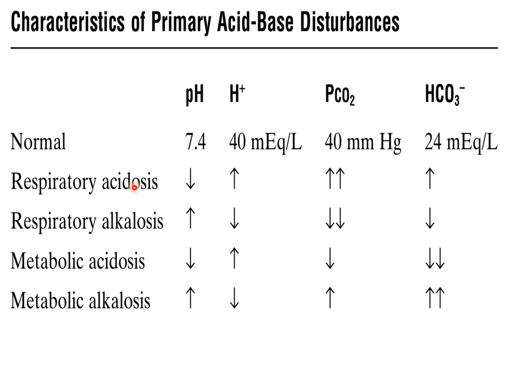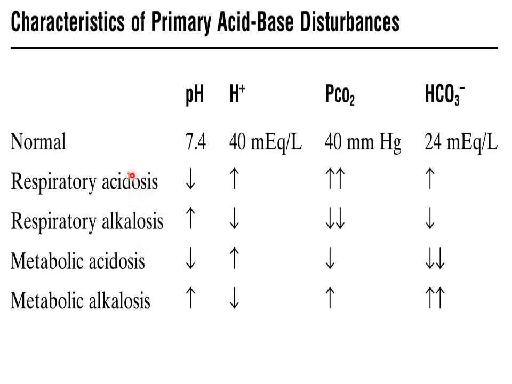So how do we know that acidosis is occurring in the body? Because pH is falling, it is becoming less than 7.4, and hydrogen ion concentration inside the blood is increasing. So by looking at these two values, we come to know that acidosis is occurring. So now we have to determine what type of acidosis is occurring, whether it is respiratory acidosis or metabolic acidosis.